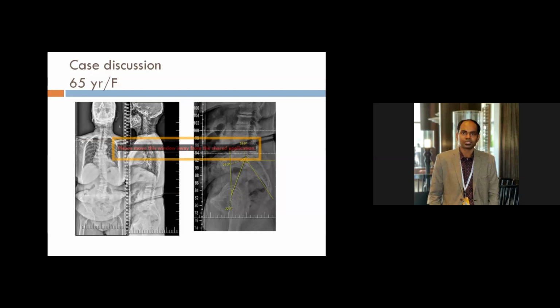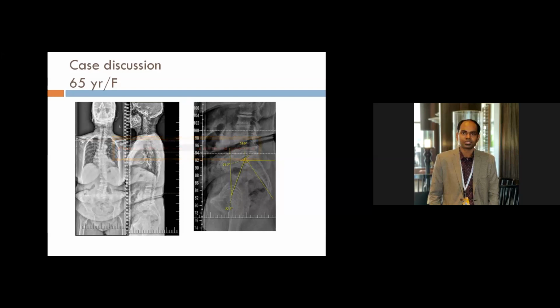The next question is, if I have to achieve a lordosis of say 50 degrees in this case, from where to where? It may not always be from L2 to S1. In fact, it is often from L1 to S1.